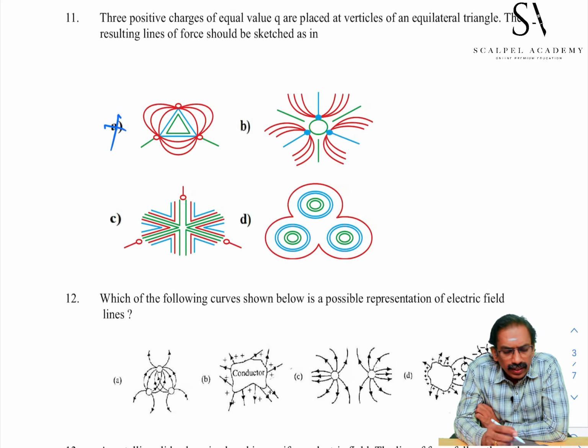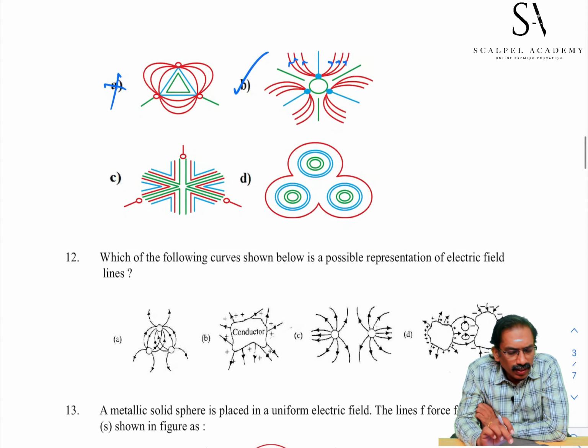B, yes, it is originating from a positive charge. They are deflected by field lines of other charges. These lines will go to infinity and terminate at infinity. We can assume that negative charges are at infinity, and they will terminate there. So the best choice is B. Why can't it be C?